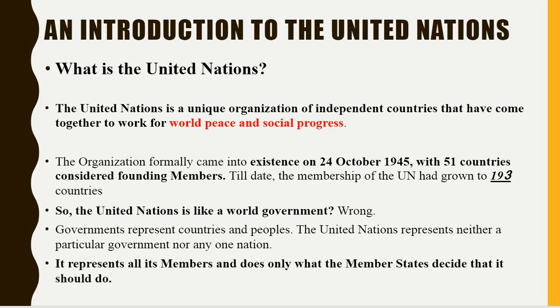Means the United Nations is a combination of all the other 193 countries world over. So it represents all its members and does only what the member states decide that it should do. Means the main agenda is each particular country's problem or each particular area's problem, and that is the main representation of the United Nations.